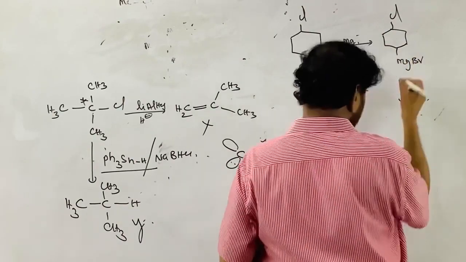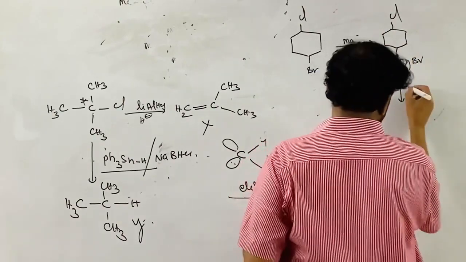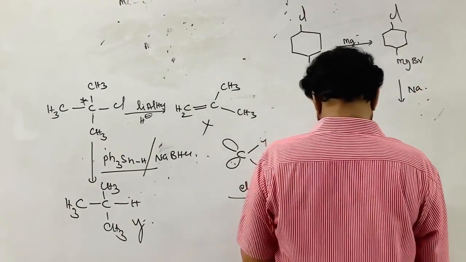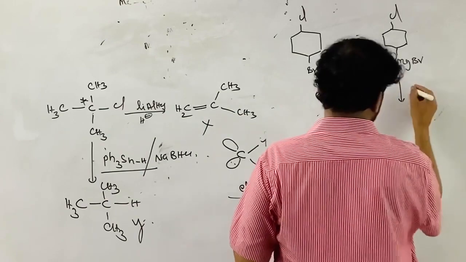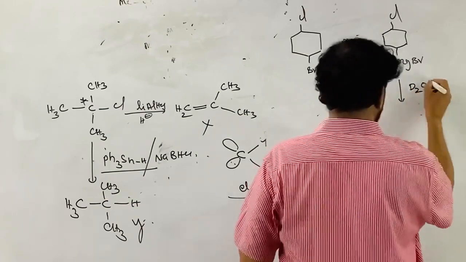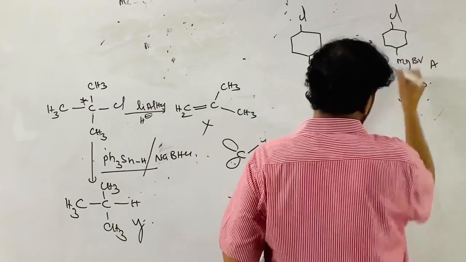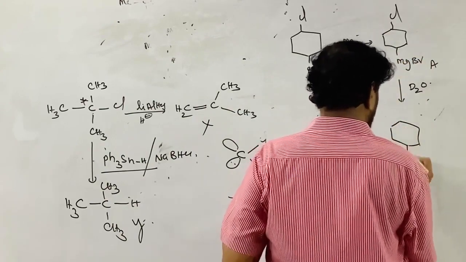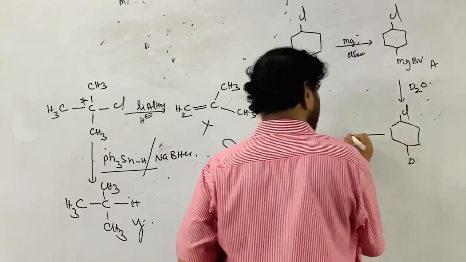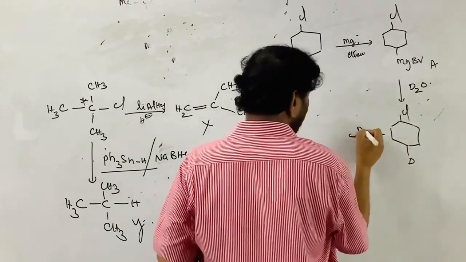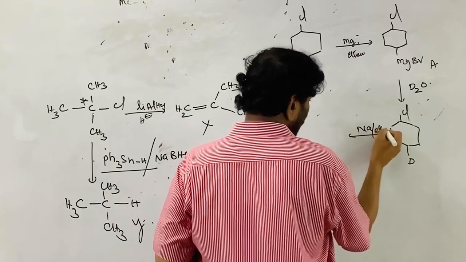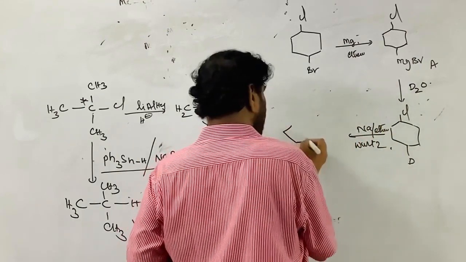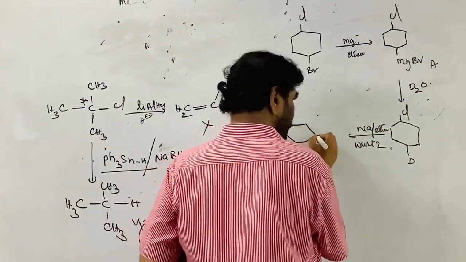Now, this is the Grignard reagent generated. Now it is treated with D2O. This is A. D is replaced, giving DCl. Now it is treated with sodium in ether. Wurtz reaction. That is, you are getting this.